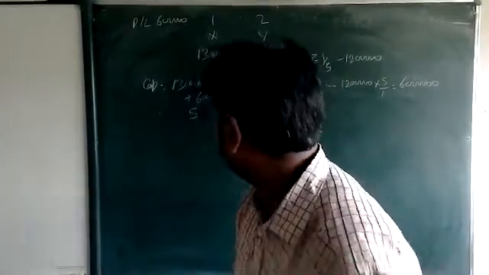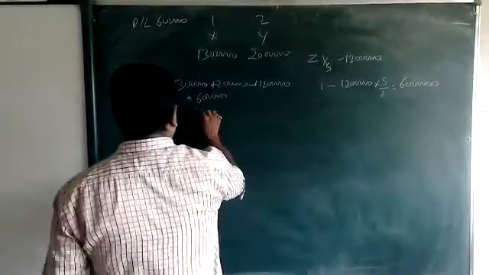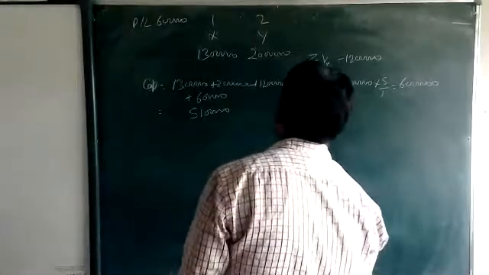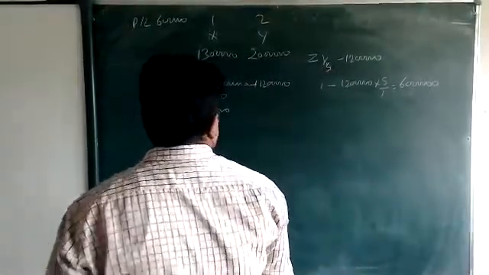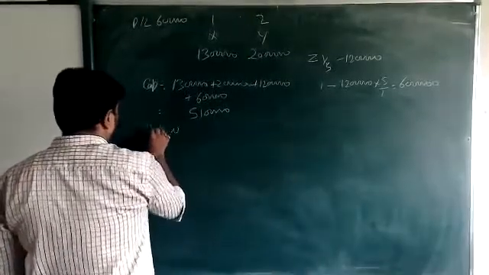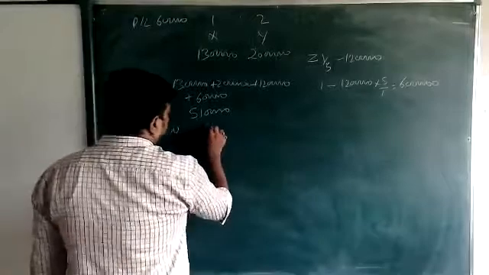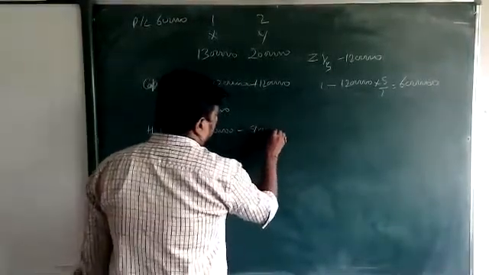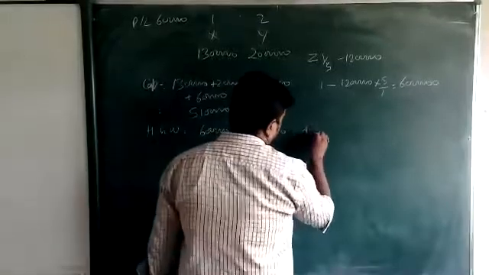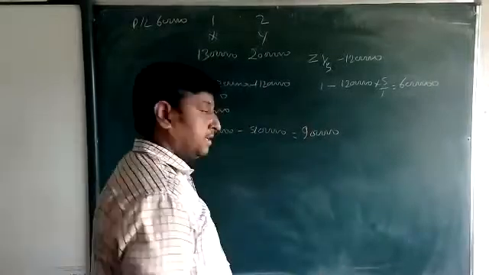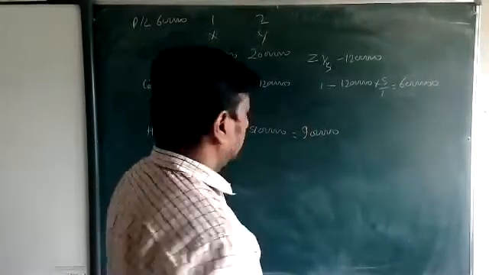Okay, it's 51 lakh. Then hidden goodwill is 60 lakh minus 51 lakh. It means 9 lakh is hidden goodwill. Okay, beta? Then again the same process.